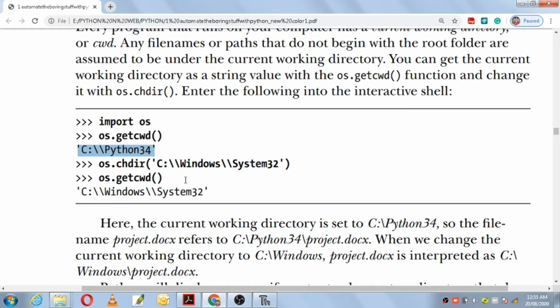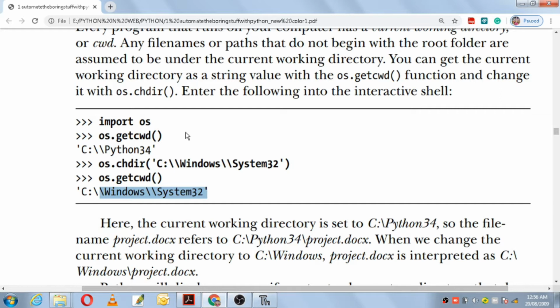And if you want to change the path, that means change the directory, go for the function os.chdir. In the C drive, in the Windows folder, in the system 32 folder, it will get stored there. Previously it was getting stored in C drive Python 34. Now you change the directory to C drive, Windows folder, system 32. So next time when you check with os.getcwd after changing the directory, you will see that it has changed from Python 34 to Windows and system 32.